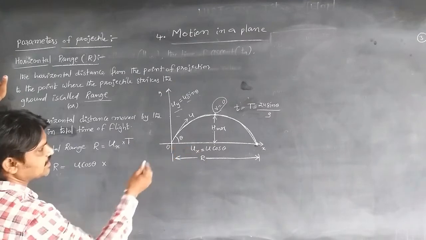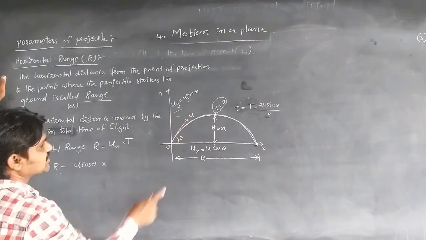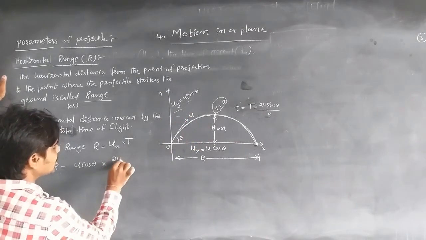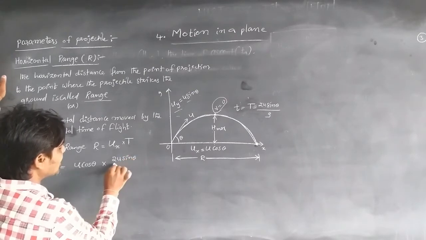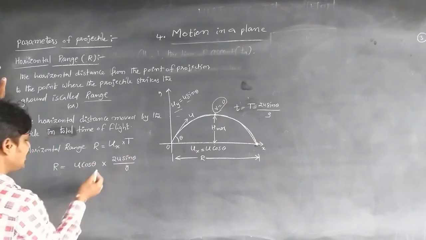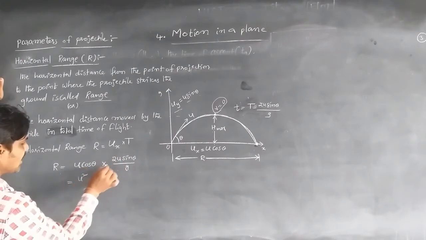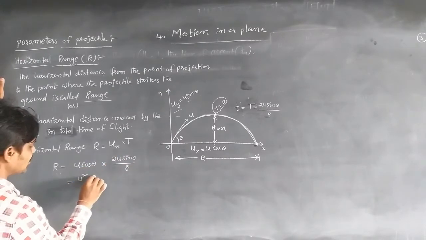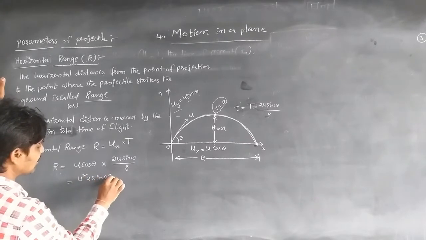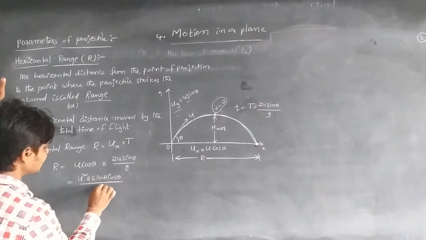We have derived just now that t is equal to 2u sin theta by g. Multiplying both, we get u square into 2 sin theta cos theta by g.